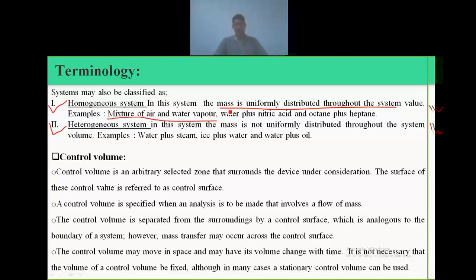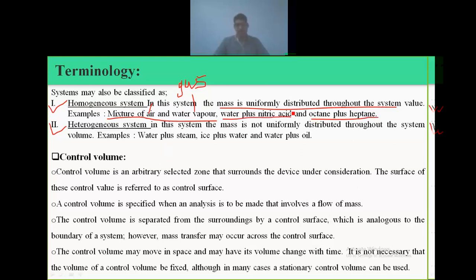Both air as well as water vapor are in the gaseous state, so the mass is mixed homogeneously because it is not concentrated at a particular point. Another example is water plus nitric acid, and octane plus heptane.